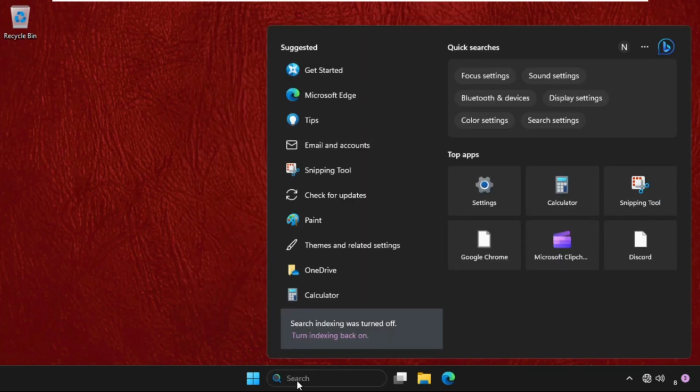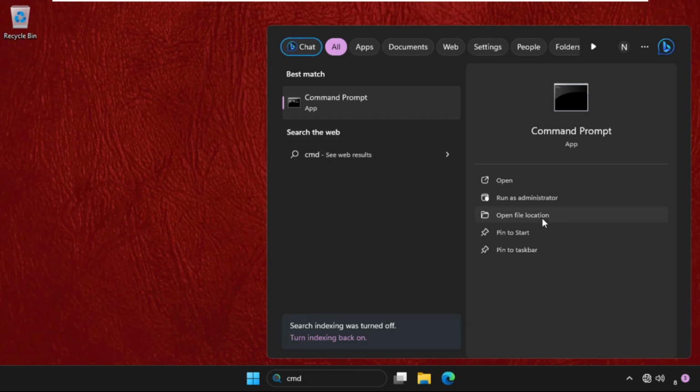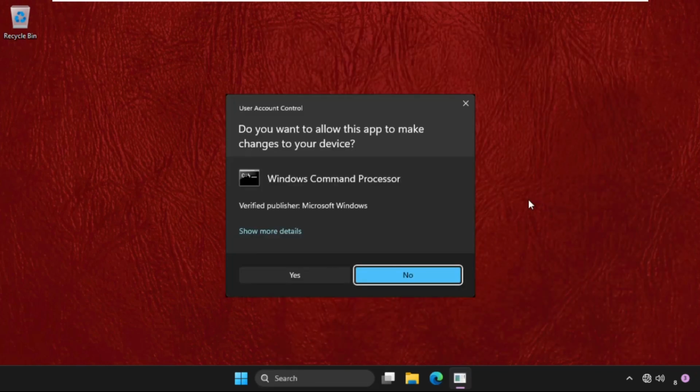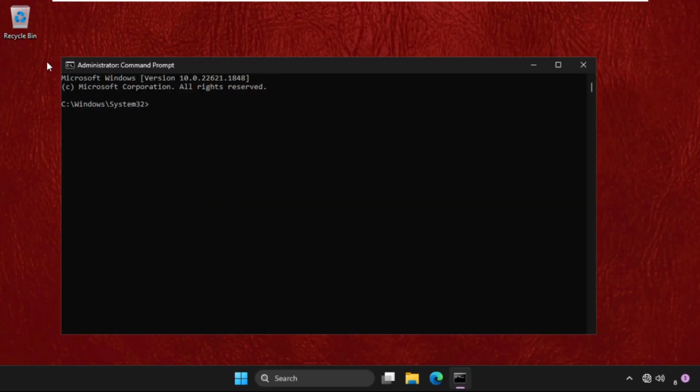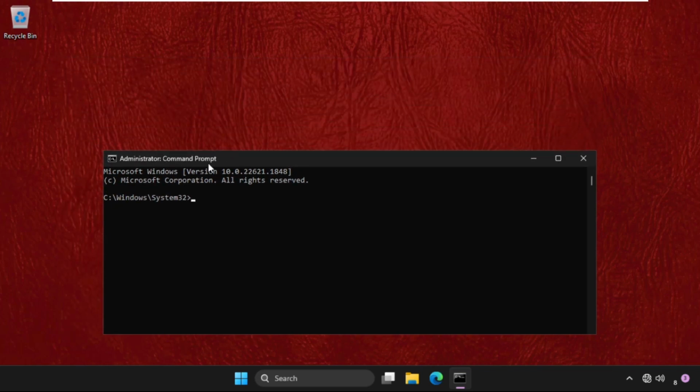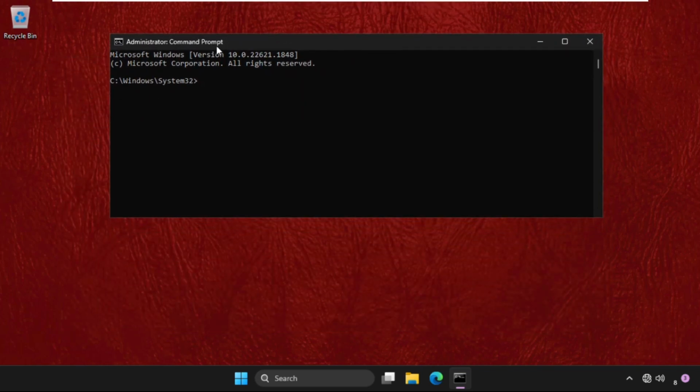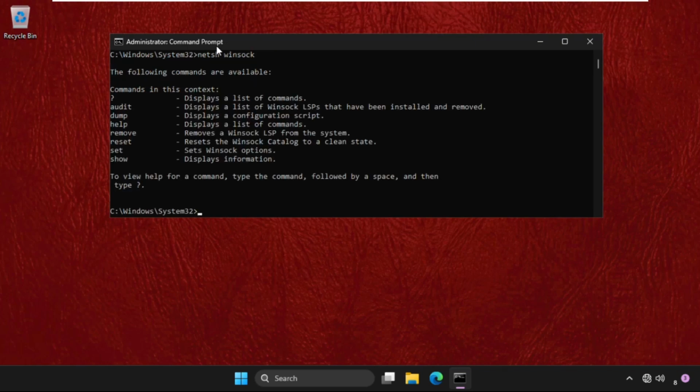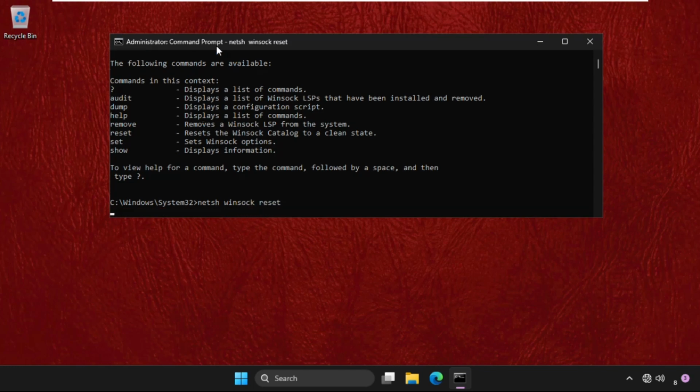Simply go to the search bar, type cmd and click on run as administrator. Now on the window we need to execute some commands, so type all these commands carefully and hit enter to execute them. Type in netsh space winsock and hit enter. Okay, netsh space winsock reset and hit enter.